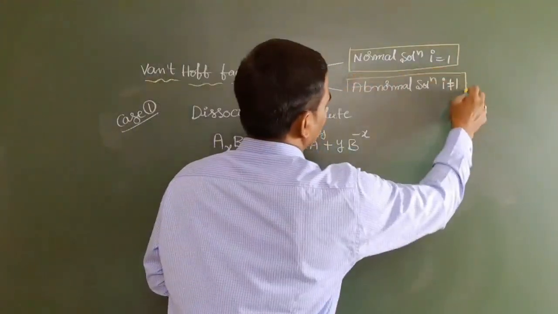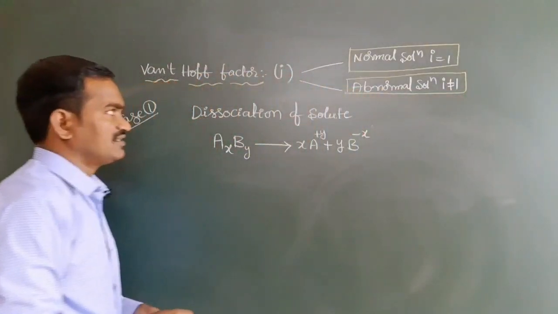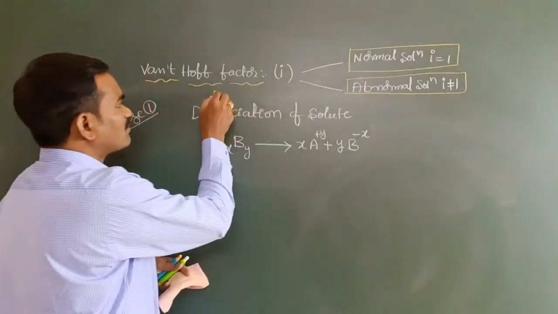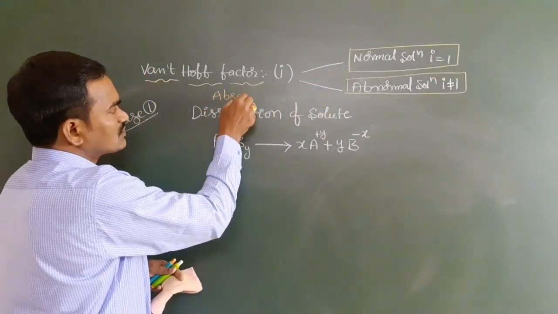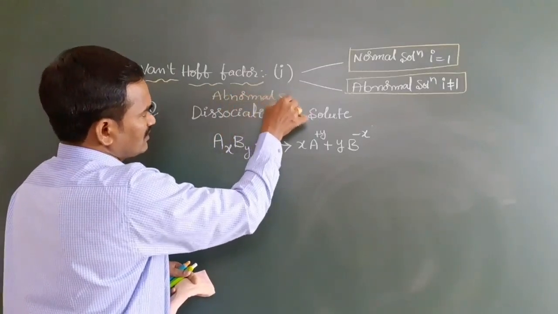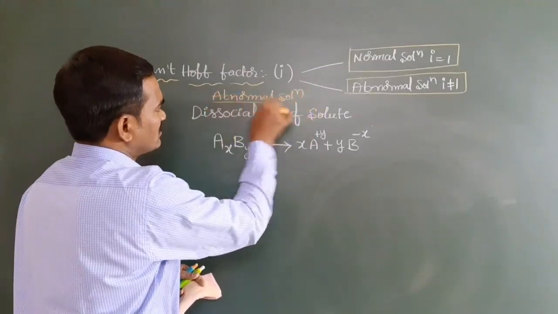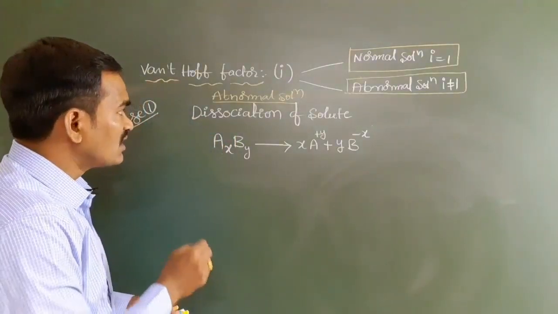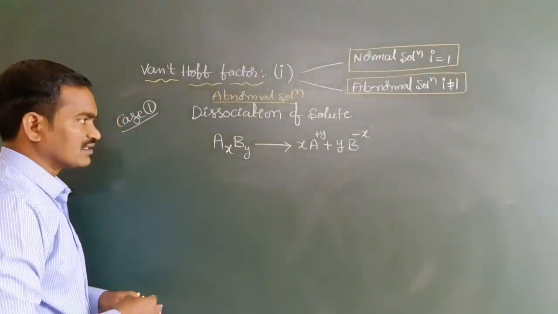We have to remember this point here. So now what are we taking? We are taking abnormal solutions. In the abnormal solutions, case 1 we are taking, that is the solute is involved in dissociation. Is it clear?